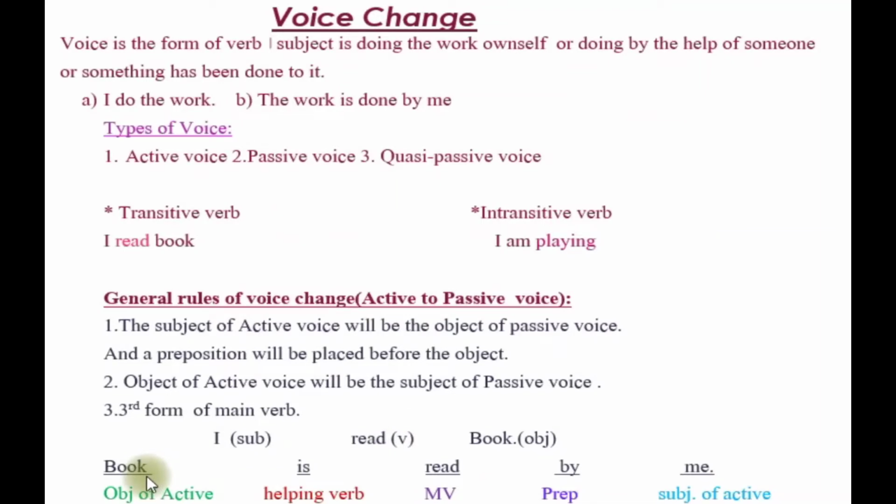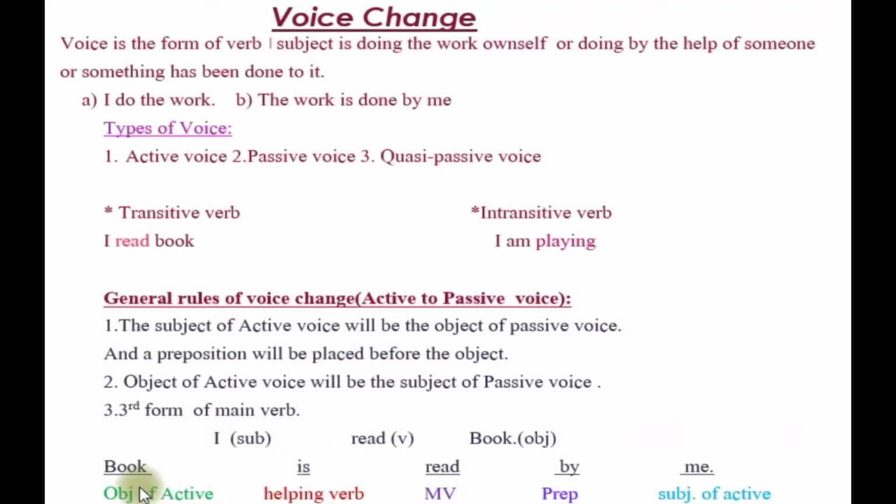So book is the subject here, book is singular number, and according to the tense the helping verb is is taken. Here it is also said that the object of active voice will be the subject of passive voice, third form of main verb. And one thing is not said in this general rule: a helping verb will be taken after the subject according to the tense. So that happens according to tense.